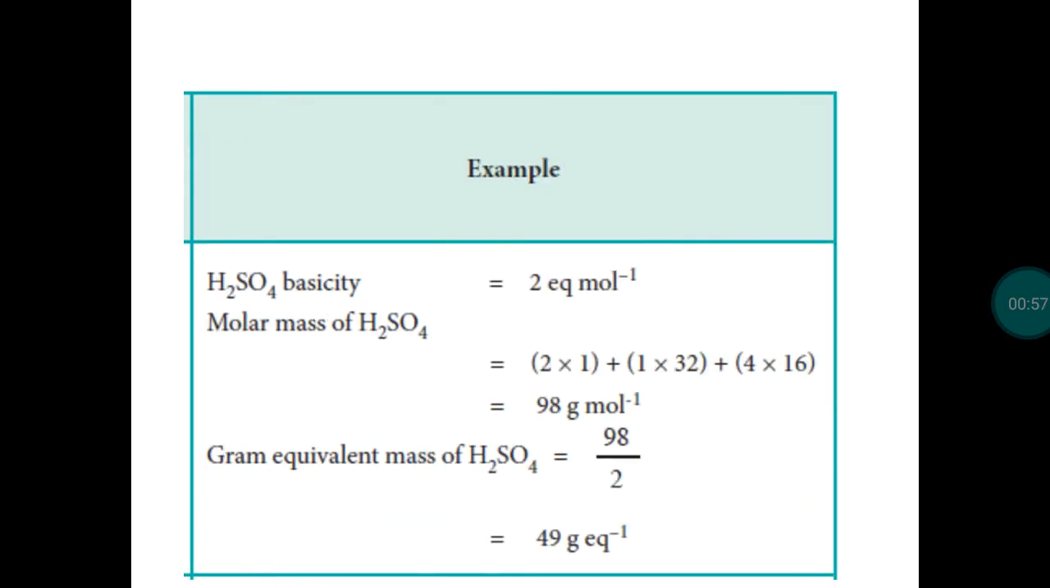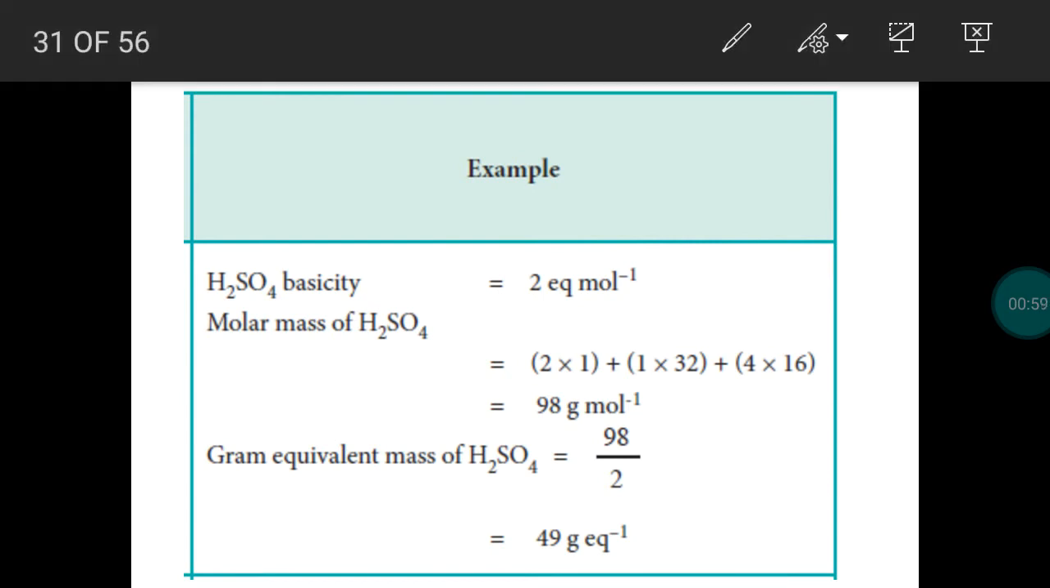Take example, sulfuric acid, H2SO4. It has two replaceable hydrogen atoms, or we can say it has two ionizable H plus ions in 1 mole of H2SO4. Basicity value 2. And we can calculate the molar mass. By adding relative atomic masses, we will get relative molecular mass. If the unit is gram per mole, it is molar mass.